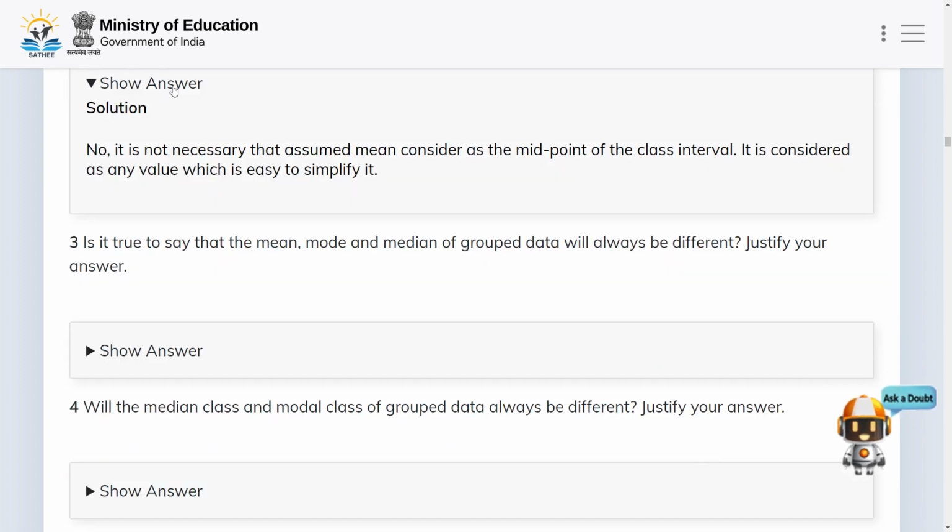Let us see the answer. No, it is not necessary that the assumed mean is considered as the midpoint of the class interval. It can be any value which is easy to simplify.